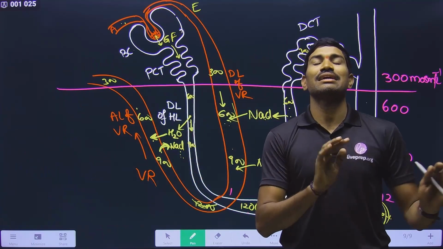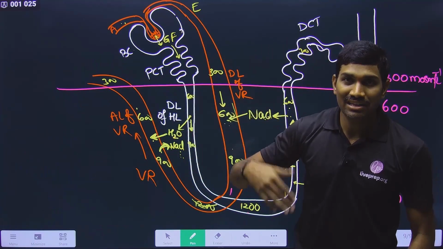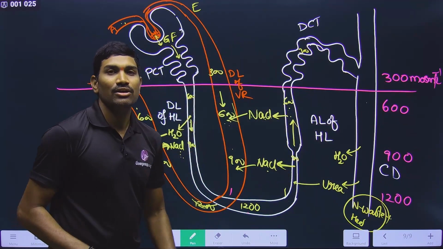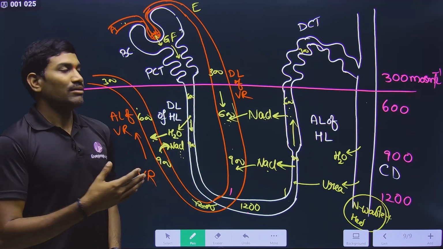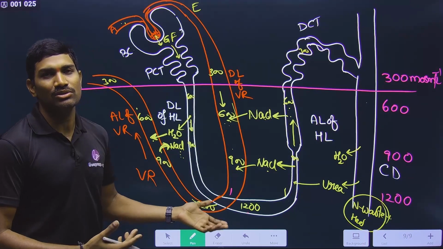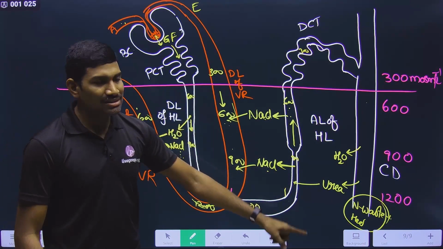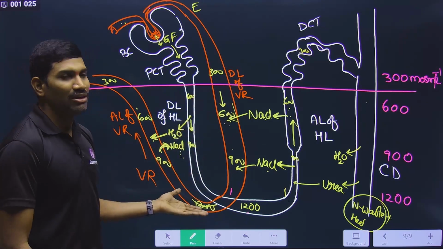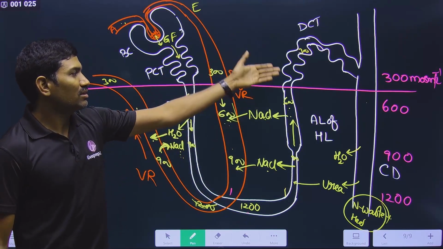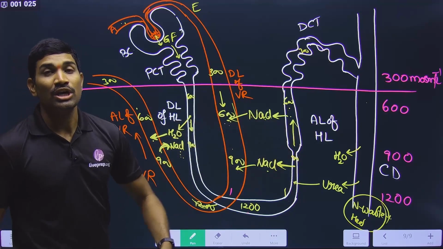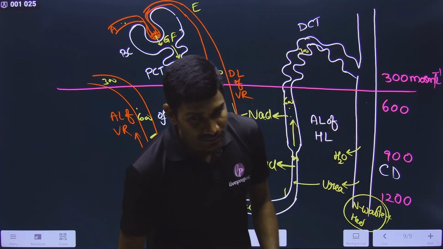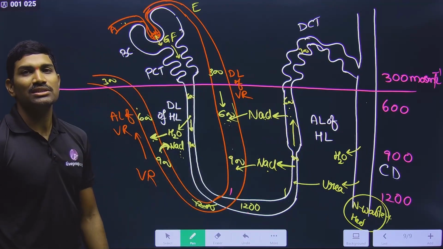Only nitrogenous wastes are removed. So in this way, kidneys, meaning nephrons, are involved in filtration of the blood, so that they are removing the harmful nitrogenous waste materials. This is what the ultimate conclusion is. If you don't understand this interlinking, then there is no use in memorizing this particular one. Clear? And this movement of this particular fluid in these different tubes in opposite directions is called the counter current mechanism. Clear? And this much was mentioned in NCERT.